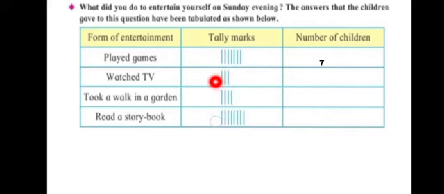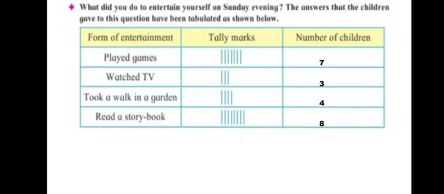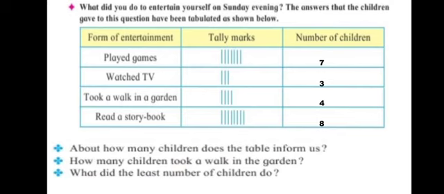How many watched TV? 1, 2, 3. 3 of them watched TV. And how many took a walk in the garden? We have 1, 2, 3, 4 took a walk in the garden. And how many read a storybook? We have 1, 2, 3, 4, 5, 6, 7, 8. 8 of them read a storybook. And now we have to answer a table.